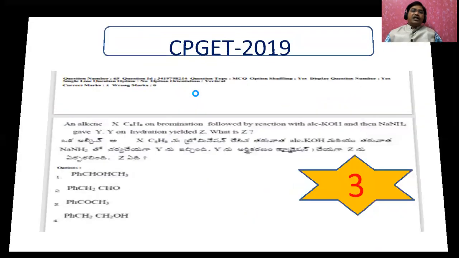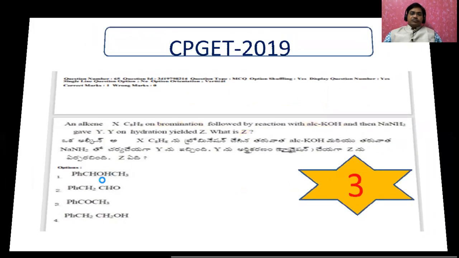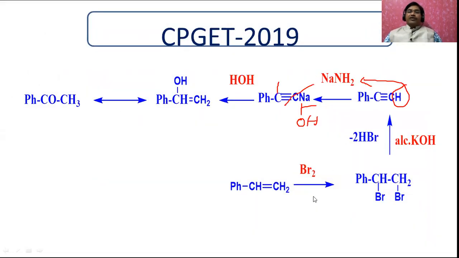Suppose if the OH is added on the adjacent carbon, you will get this compound. Okay, and why is the secondary alcohol ruled out? The first option is ruled out because whenever it is a primary alcohol, it is not found. A primary alcohol means a double bond is always present, and because of these reactions the double bond is present as an enol. Whenever it is an enol, the aldehyde is never formed, it is only from the ketone.